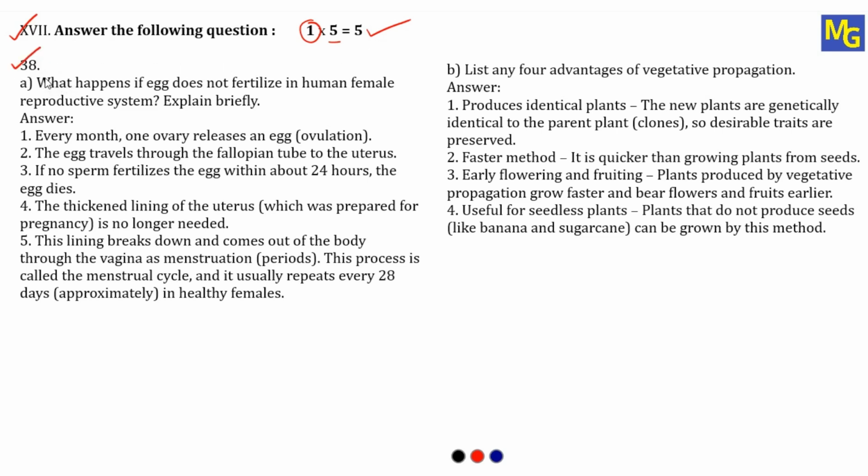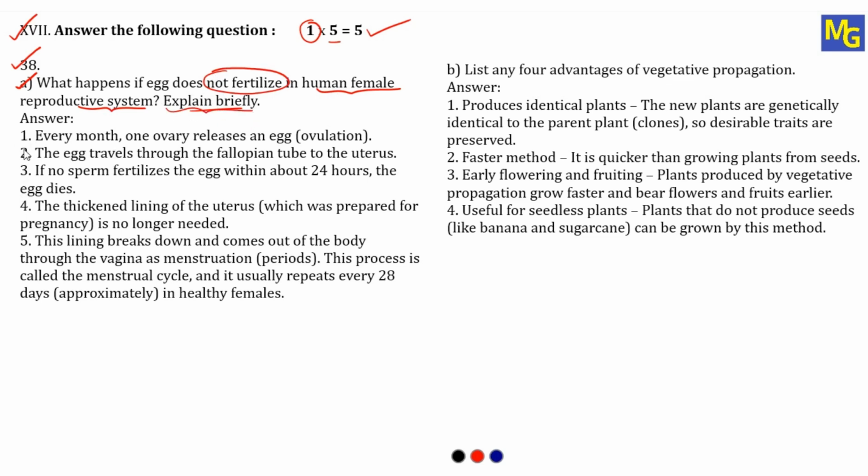This question number 38 is divided into 3 sub questions, that is A, B and C. So first we will start with A. What happens if egg does not fertilize in human female reproductive system? Explain briefly. So here the question meaning is, in case of human female reproductive system, if the egg is not fertilized, then what will happen? You have to explain it briefly.